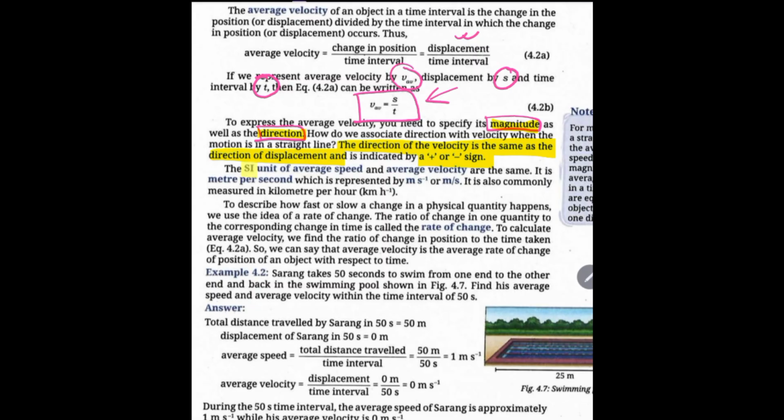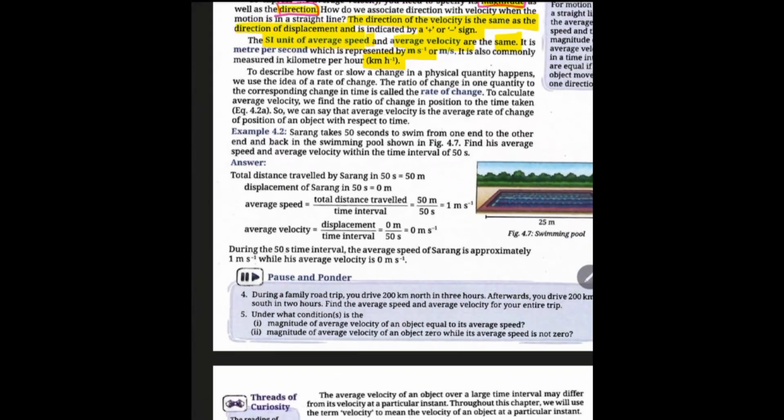The SI unit of average speed and average velocity will be the same. And what is that? It is meter per second, or you can say m s inverse. Other units are kilometer per hour. Okay, so now we can see one numerical with respect to it.